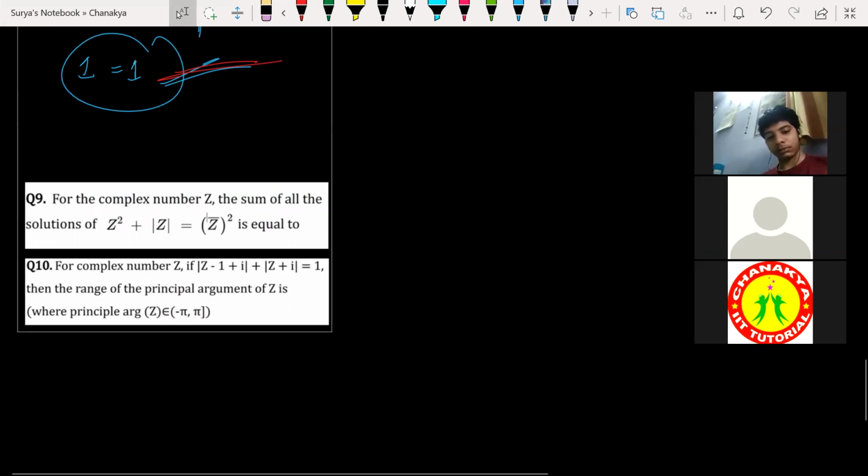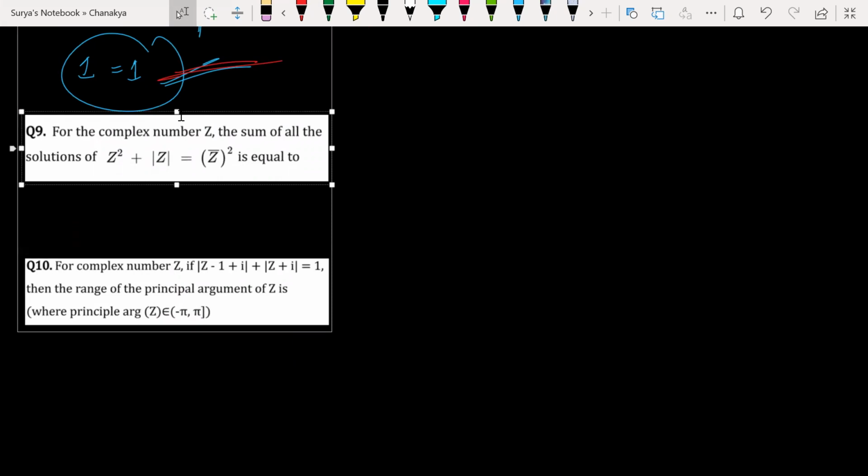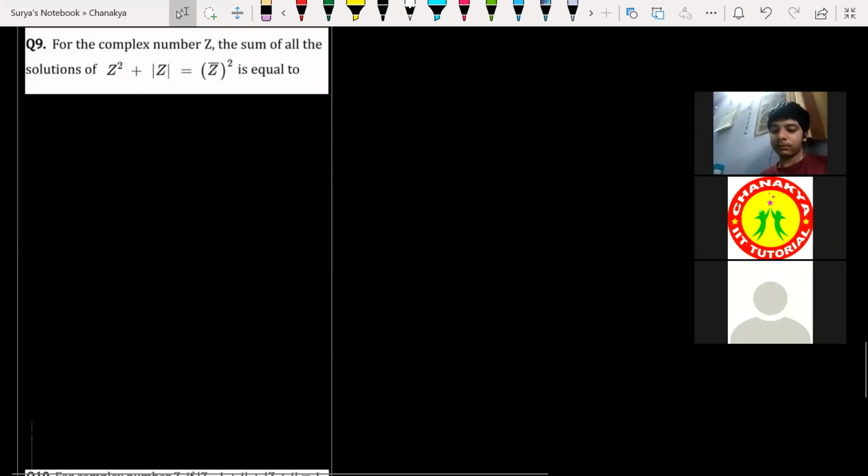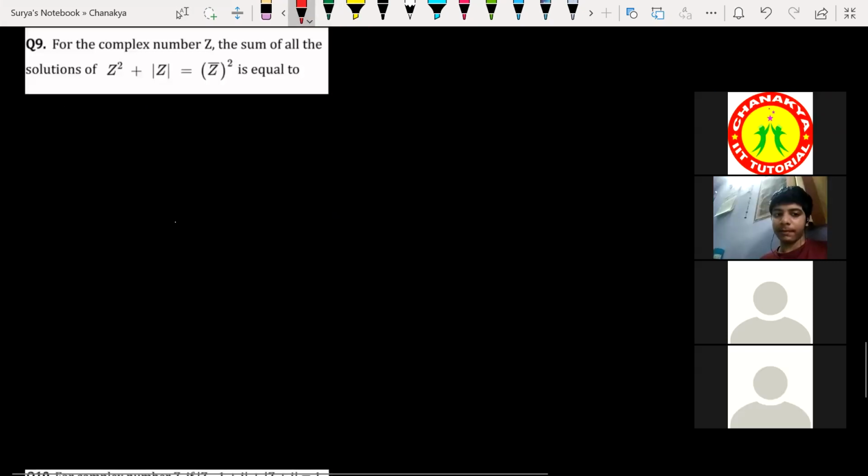11th grade test. Look at this, ninth question. For a complex number Z, the sum of all the solutions of Z square plus modulus of Z is equal to conjugate of Z whole square is equal to what? Sum of all these is going to be equal to what? Simple question. Try to solve this.